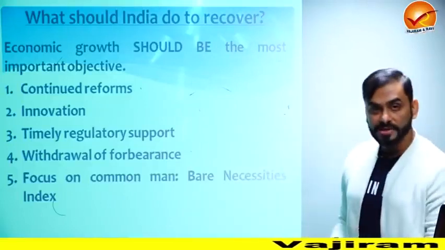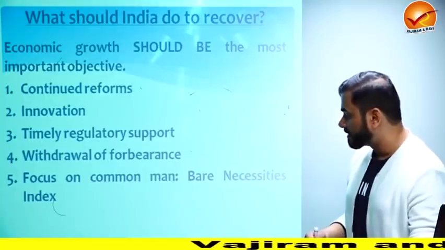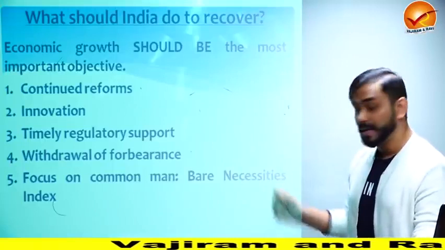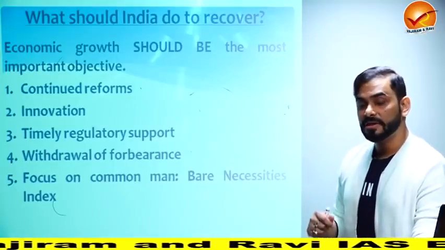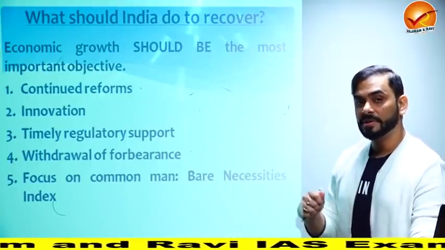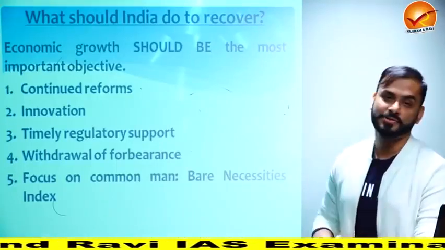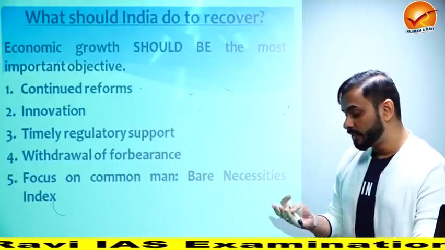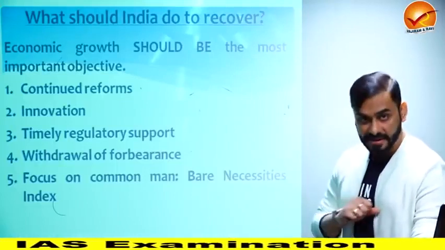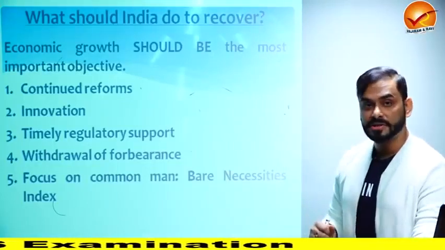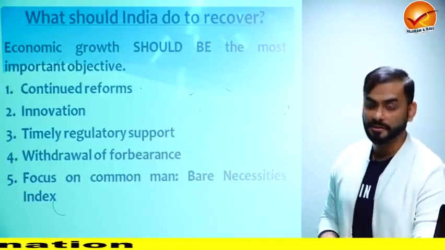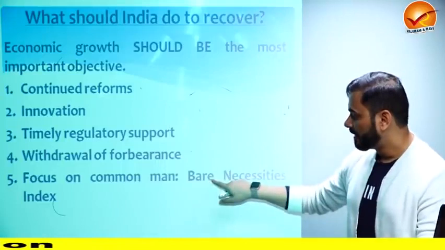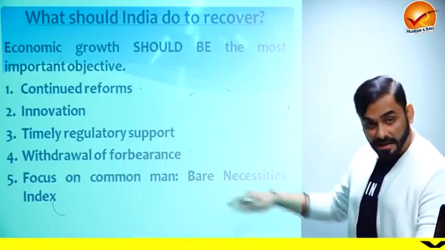So this economic survey introduces a new index called the Bare Necessities Index, BNI, which measures how happy people are with the basic things that they must have in an economy or in a society. For example, food, clothing, shelter, law and order, these are basic things that I require. So this index measures if these basic things are available in India or not. All right, so this is an interesting thing, and the government should make sure that the value of this index should be good.